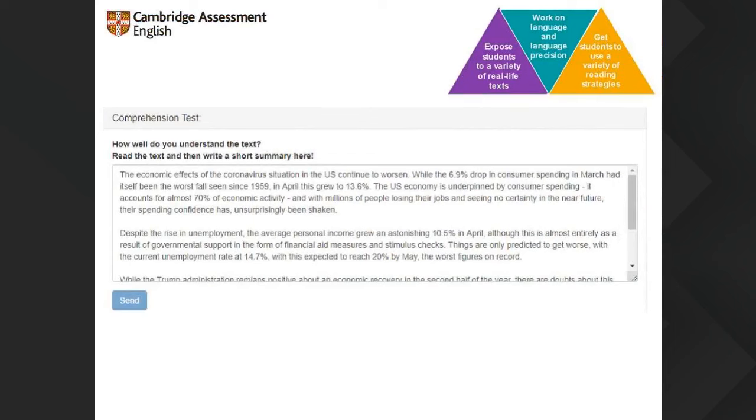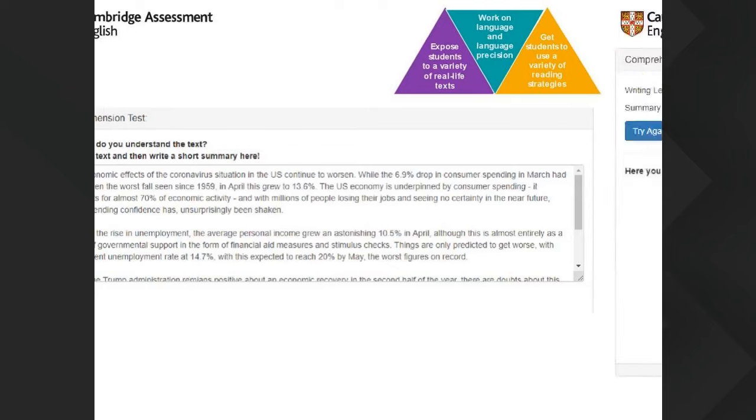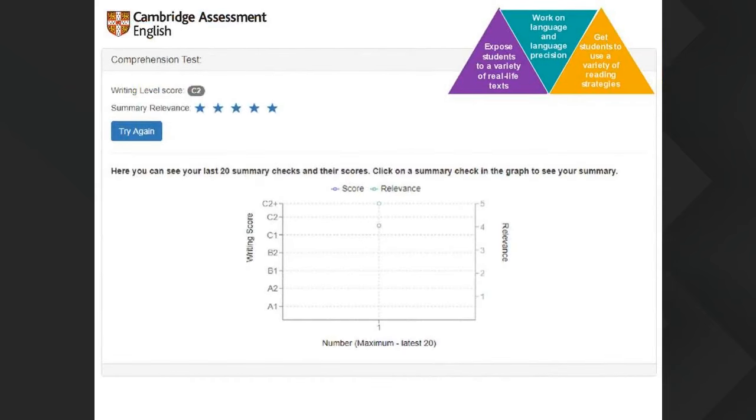Click the button on send, and it gives you a mark on relevance. So I got full marks on relevance. Thank God. C2 plus, and only halfway between C1 and C2 on my language, which I doubt. But it's a really cool tool. This link will be in the handouts that we give you. I'll give you access to the handouts now. As I said, all of the links we will be giving you in this handout.